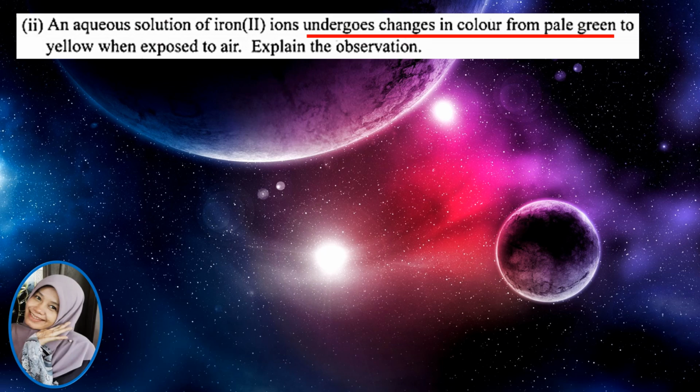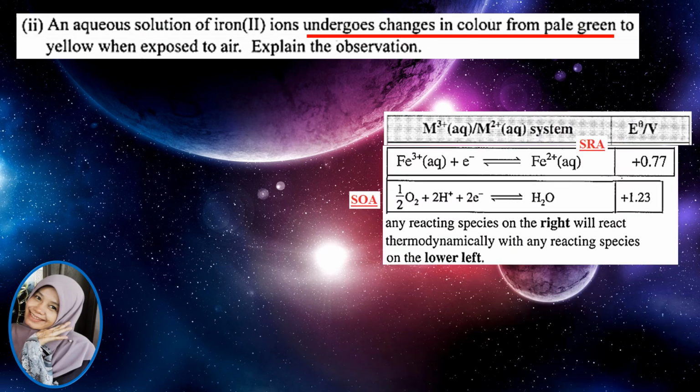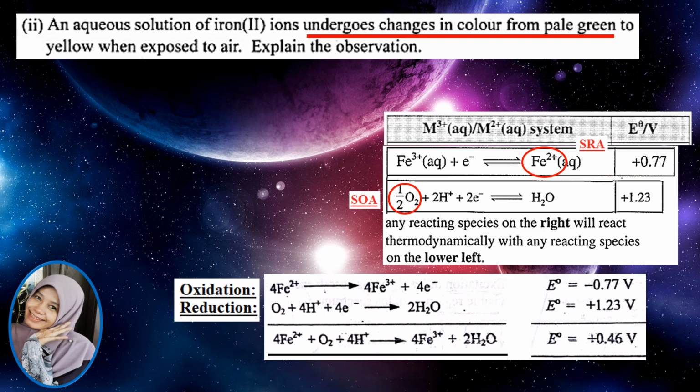When we arrange the standard electrode potentials for these two reactions, we can see that iron 2+ ion can react with oxygen and get oxidized to iron 3+. Remember that the electrode potential for a reduction reaction can be read straight from the table. The electrode potential for an oxidation reaction will have the opposite sign to the one given in the table. And the electrode potential for a redox reaction is the sum of the electrode potential for the reduction reaction and the electrode potential for the oxidation reaction.